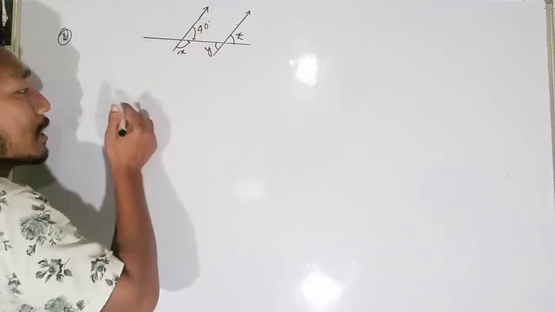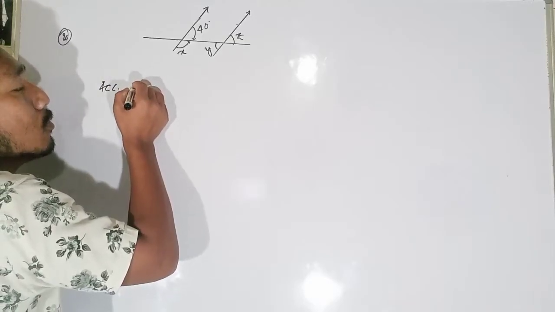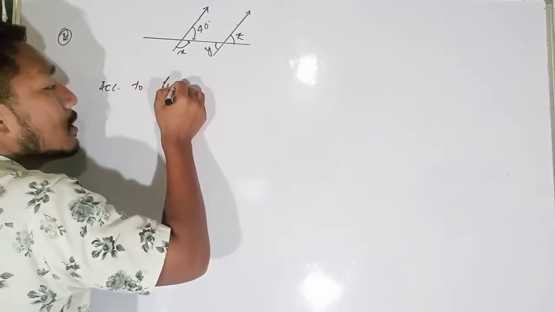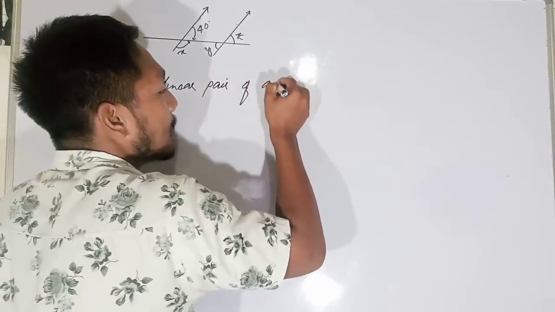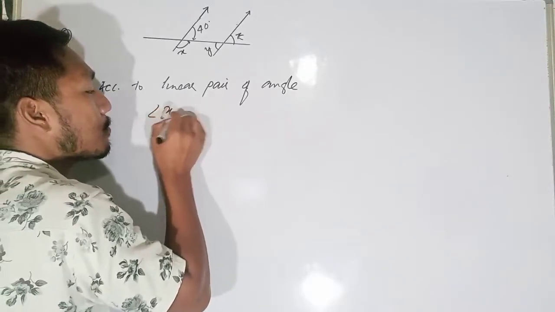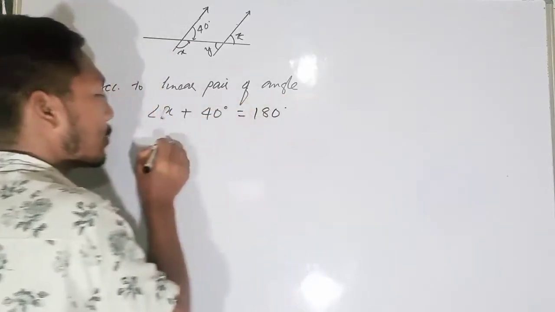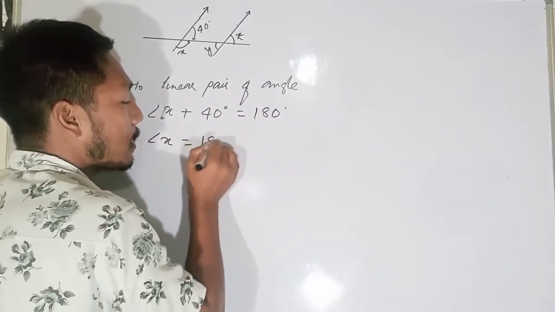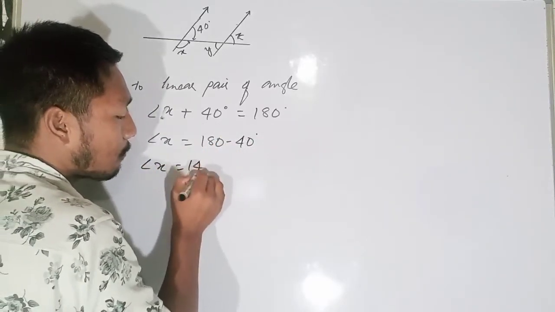Then the sum of these two angles, according to the linear pair of angles, angle x plus 40 degrees will always be equal to 180 degrees. So angle x is equal to 180 degrees minus 40. That is, angle x will be equal to 140 degrees.